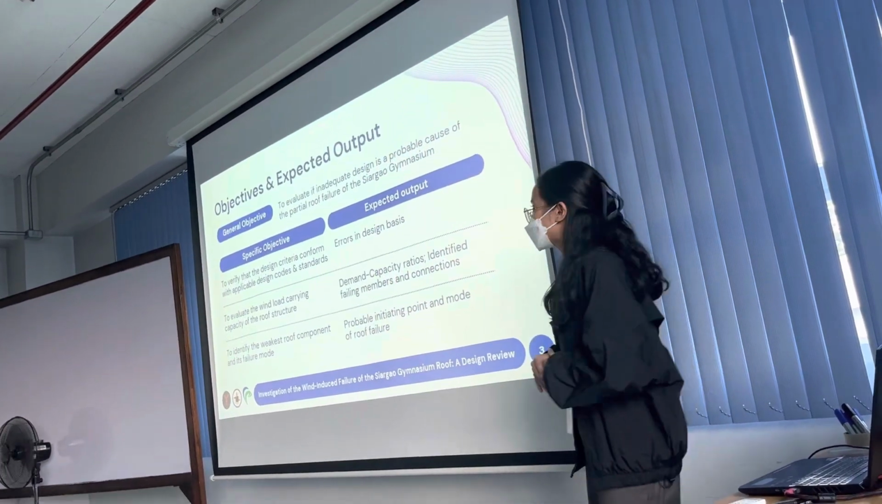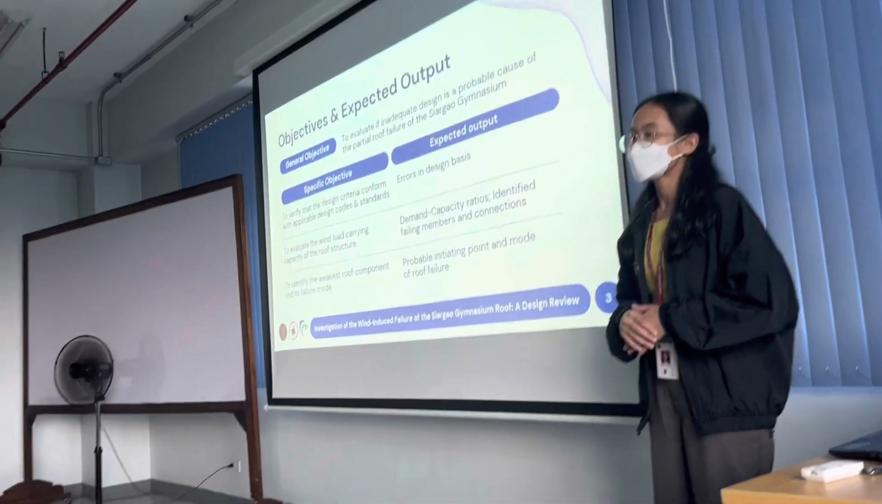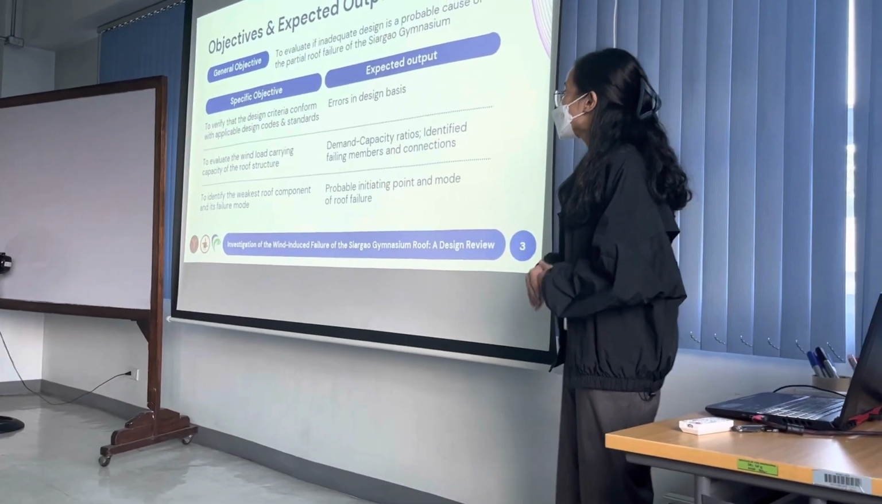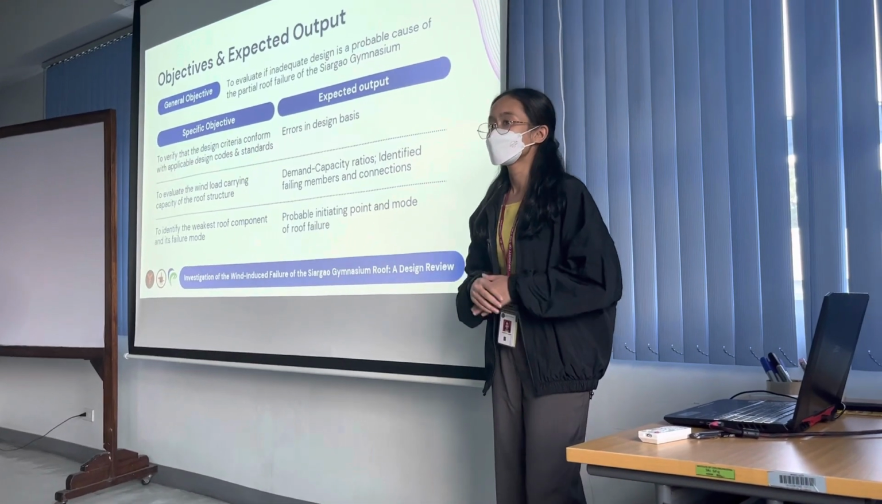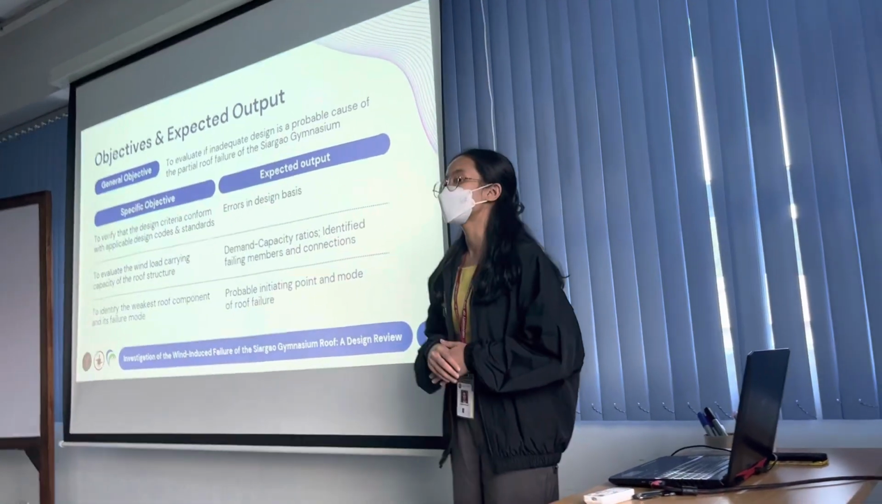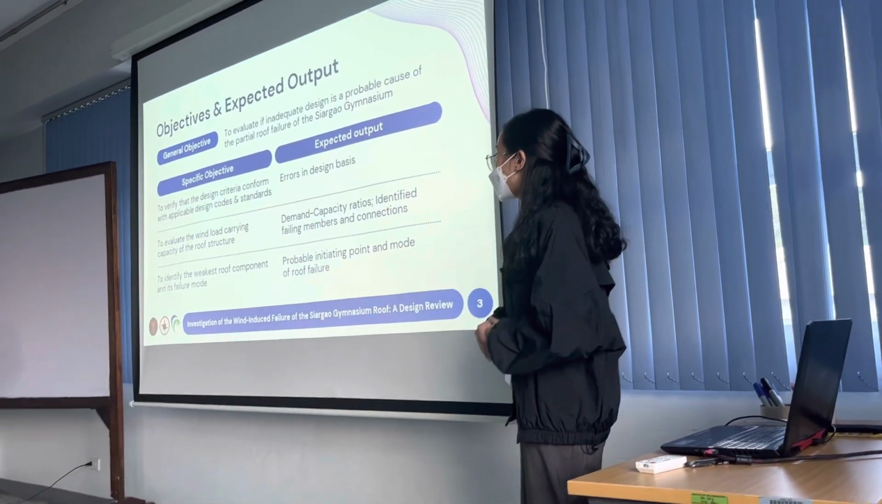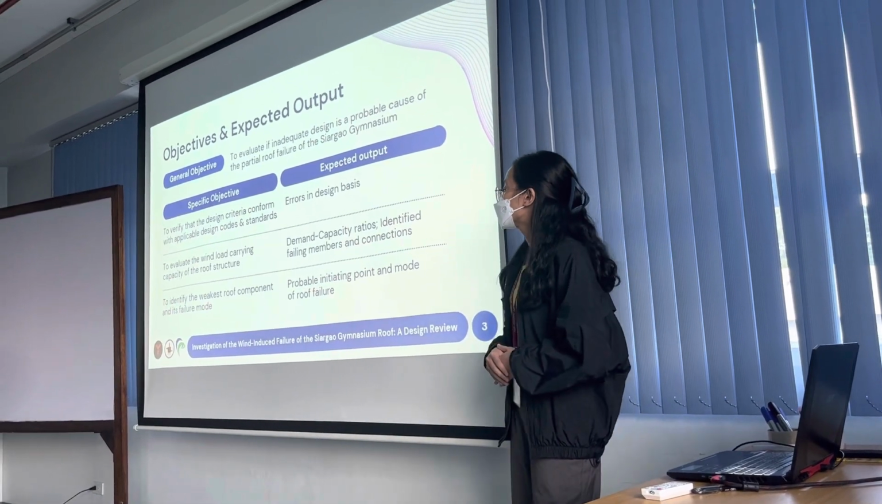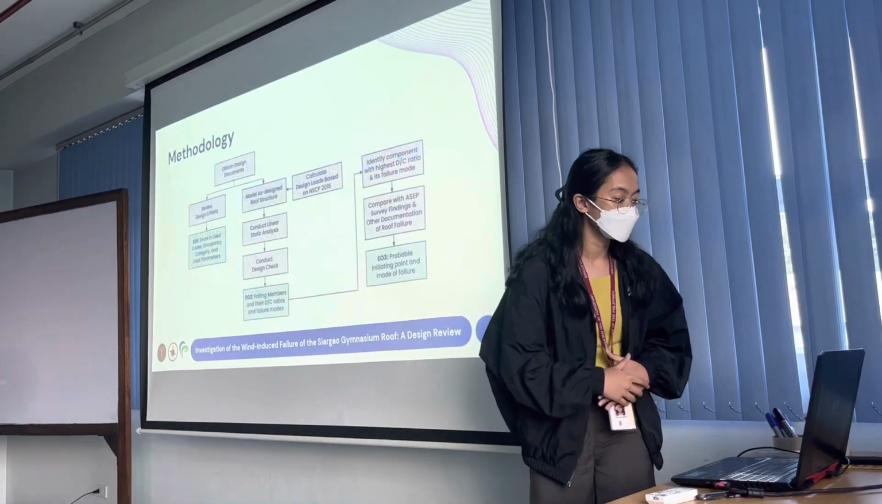So this research aims to evaluate if inadequate design is a probable cause of the partial roof failure of the Siargao Gymnasium. Specifically, it aims to verify that the design criteria conform with applicable design codes and standards, to evaluate the wind load carrying capacity of the roof structure, and to identify the weakest roof component and its failure mode.